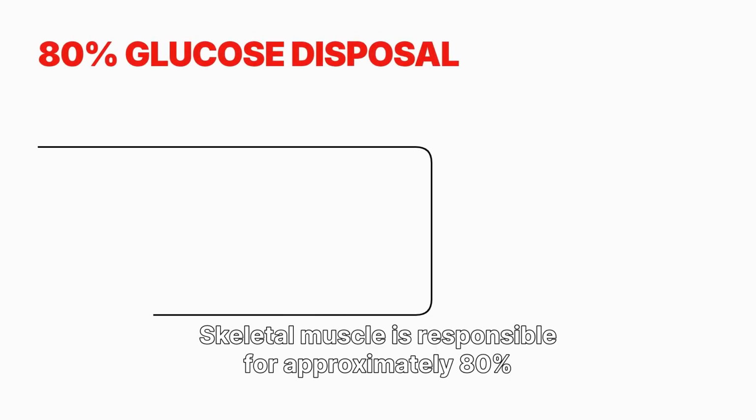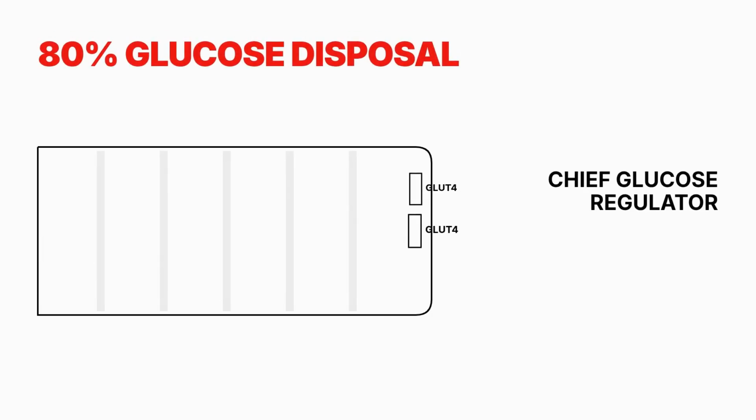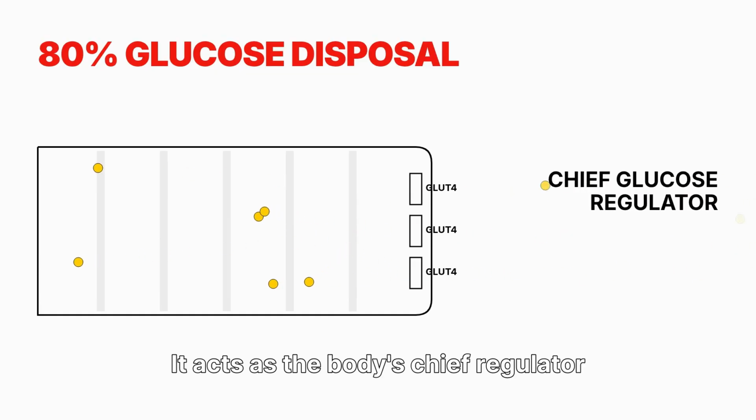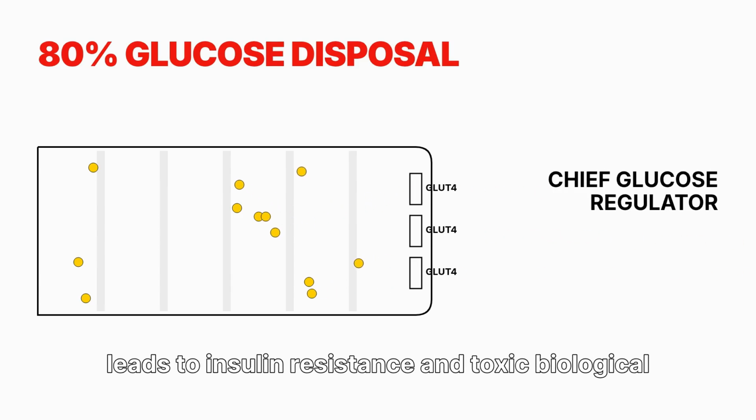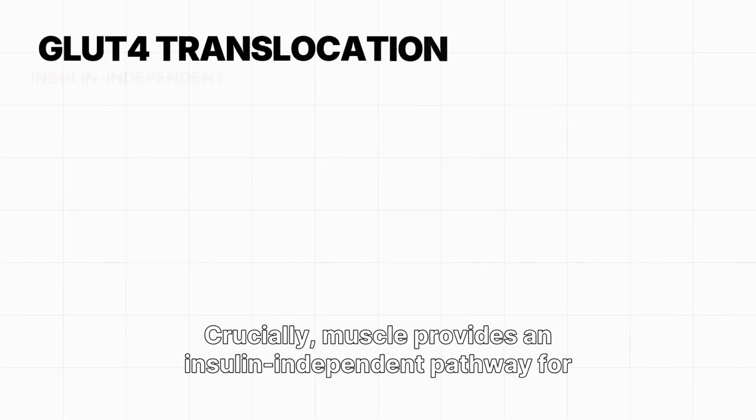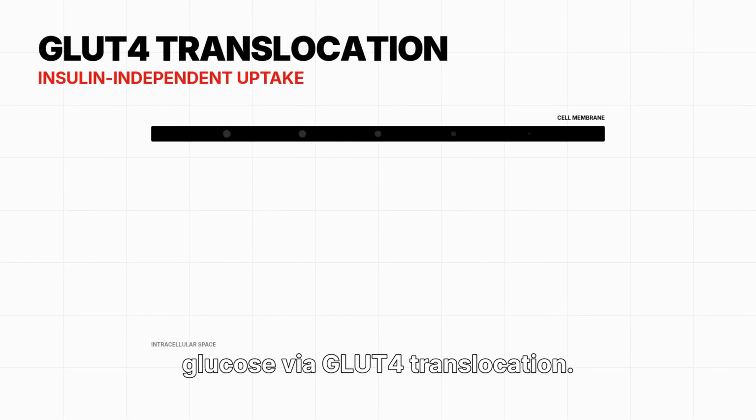Skeletal muscle is responsible for approximately 80% of postprandial glucose uptake. It acts as the body's chief regulator of glucose, preventing the metabolic volatility that leads to insulin resistance and toxic biological terrain. Crucially, muscle provides an insulin-independent pathway for glucose via GLUT4 translocation.